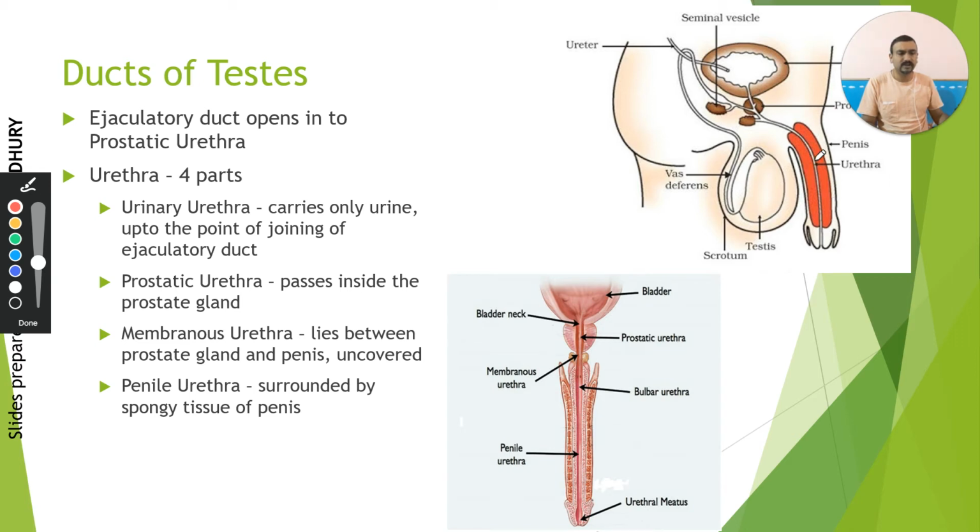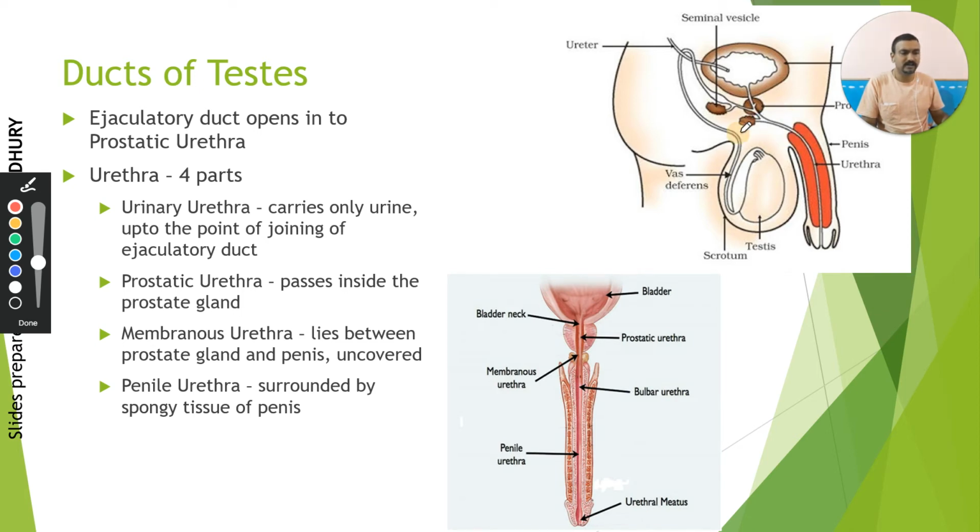So this urethra has actually three parts. The initial part of the urethra, which opens from the bladder, is called the urinary urethra, the first part, because it strictly carries only urine. But after that, when it comes out of the bladder, it is surrounded by an organ, the prostate gland. Therefore, the urethra part inside the prostate gland is called the prostatic urethra. Then it comes out of the prostate gland where it is not surrounded by any part, and this part is therefore called the membranous urethra.